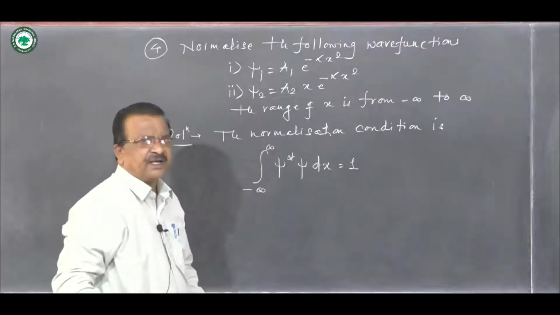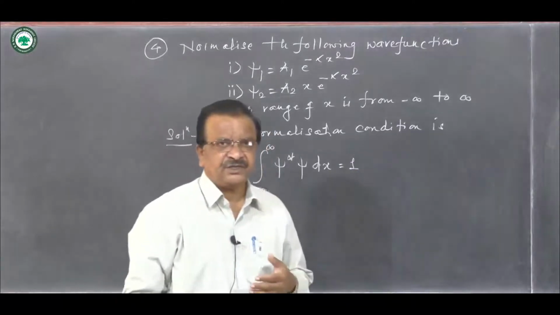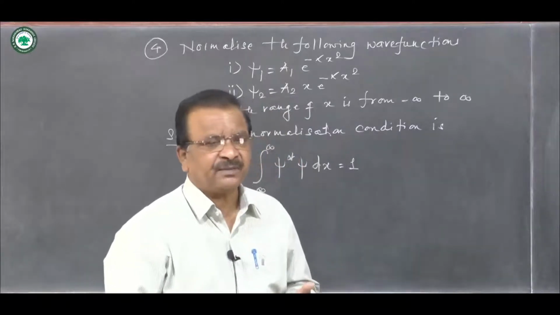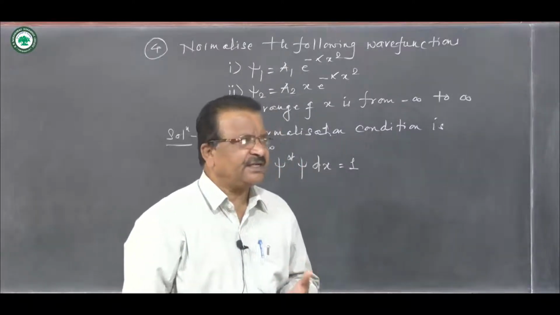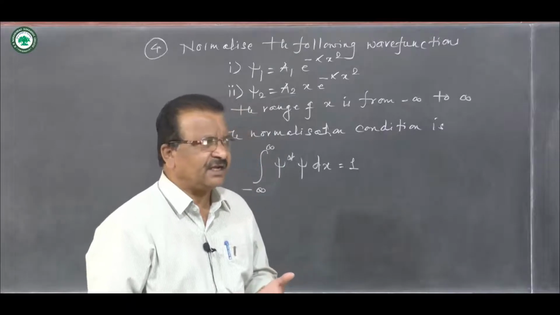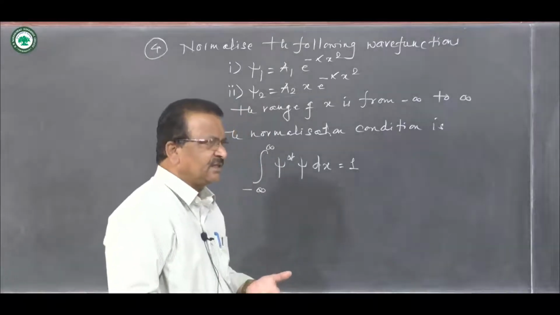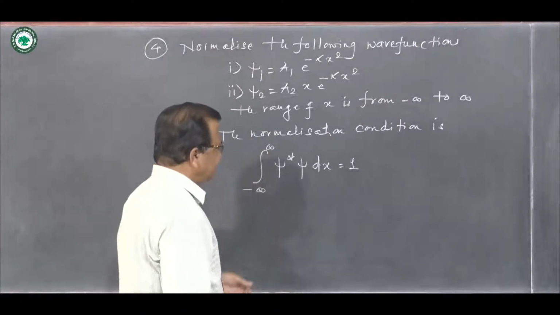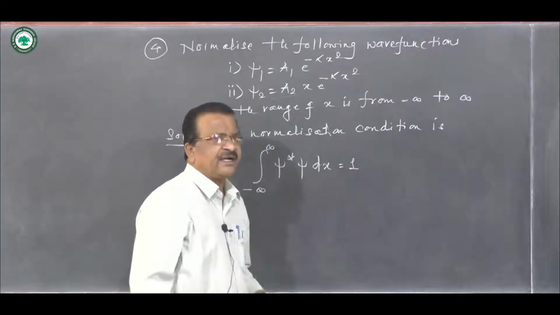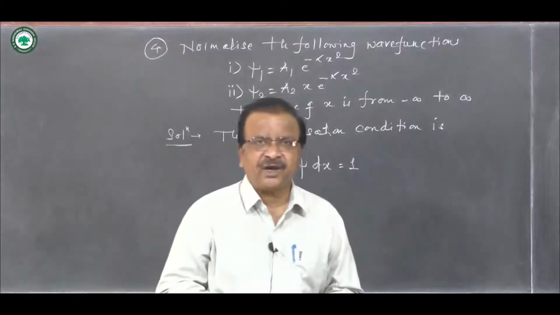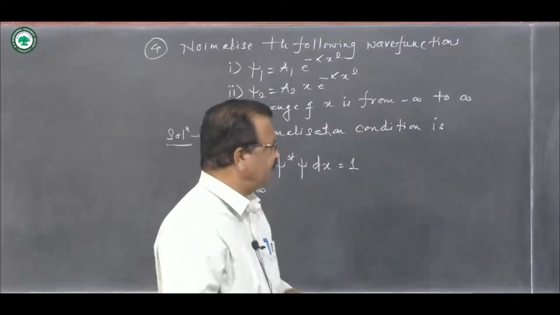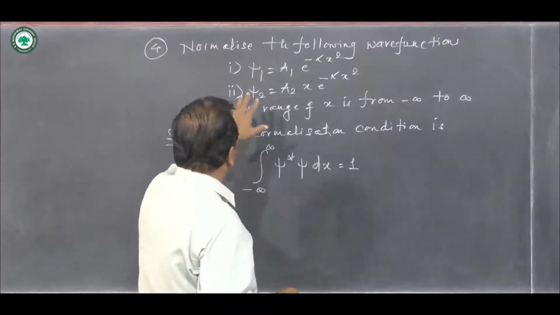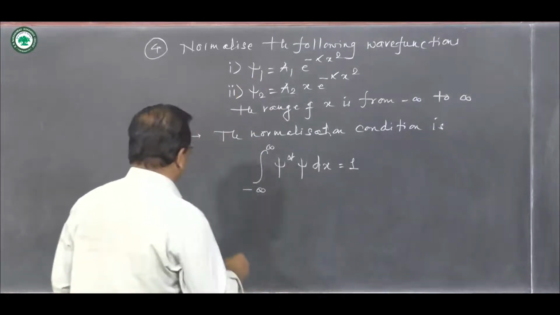So this is the normalization condition which guarantees that a particular quantum mechanical entity such as a particle definitely exists somewhere in the one-dimensional space which ranges from minus infinity to plus infinity. And 1 on the right hand side is the maximum value of normalized probability. So by making use of this condition, we will normalize the first wave function.